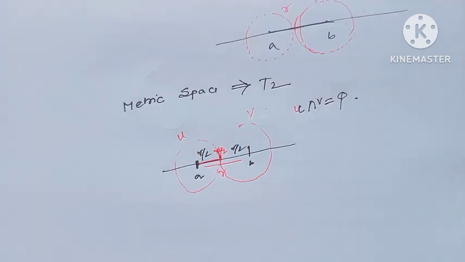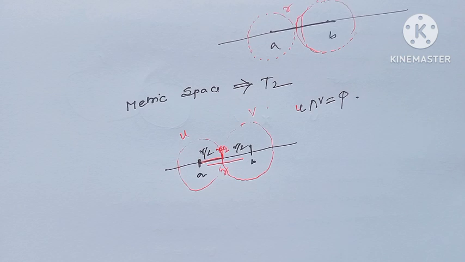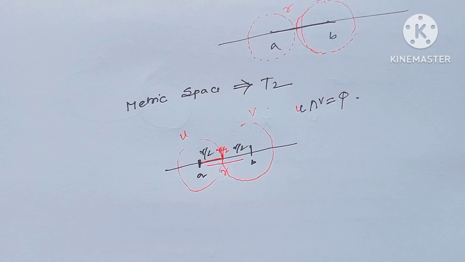That means every metric space is also a Hausdorff space. Also, the real line with the discrete topology is always a Hausdorff space. This is an example of a Hausdorff space, which is actually a T2 space. Another name of T2 space is Hausdorff space, as all of us know.